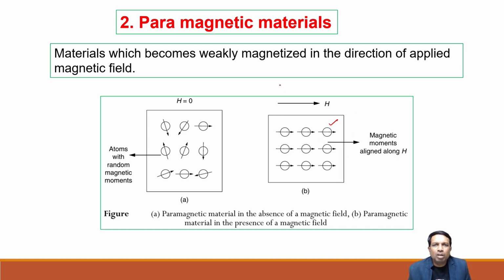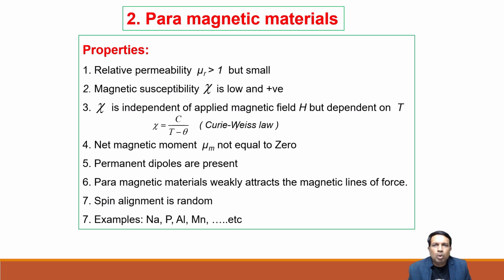Those materials are called paramagnetic material. Now the properties: relative permeability is greater than 1 but very small, and magnetic susceptibility is low and positive, whereas in dia it is negative. Then chi is independent of applied magnetic field H, but depends on T. That gives the Curie-Weiss law: chi = C/(T - θ).